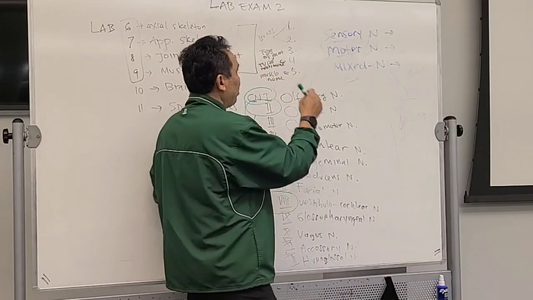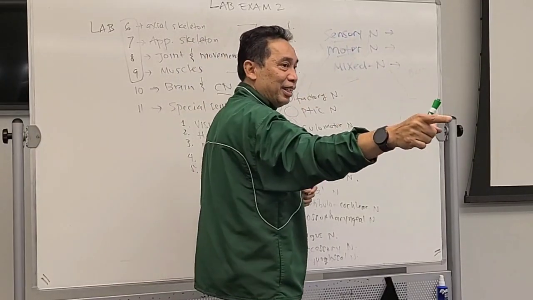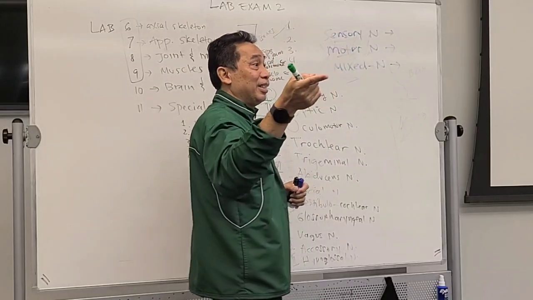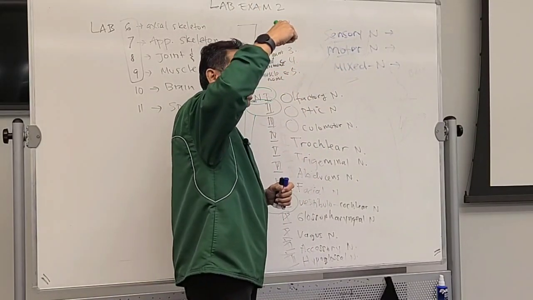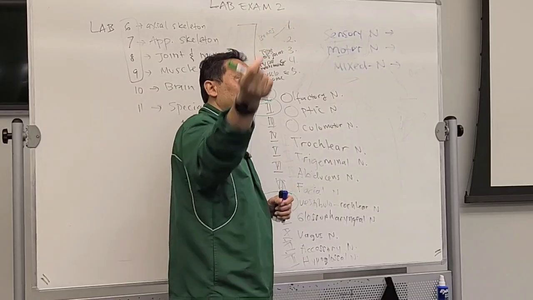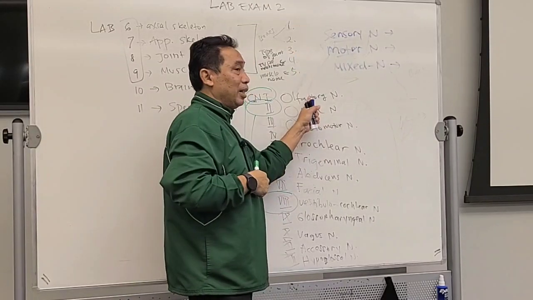And then it will be carried by cranial nerve number 1 to the temporal lobe, which is the brain, right? That's the CNS. From receptor to the CNS, which in this case is the temporal lobe.